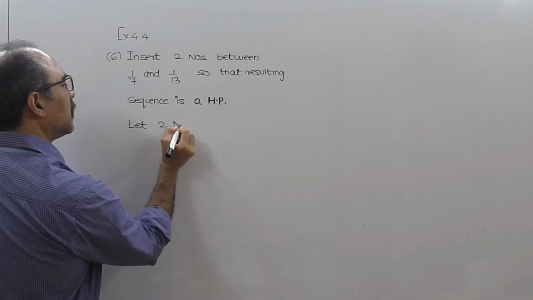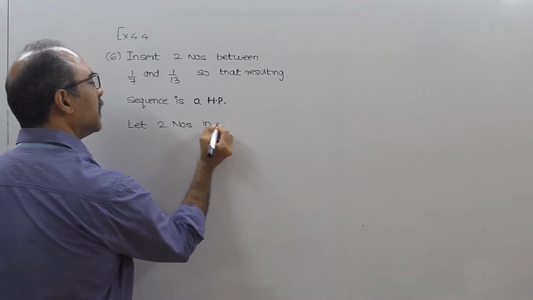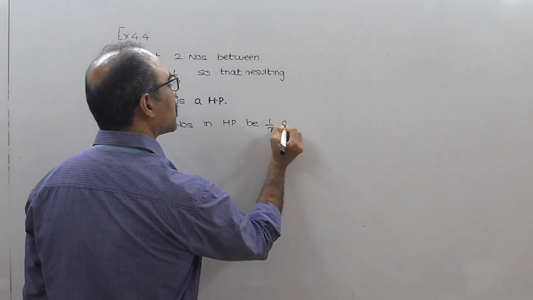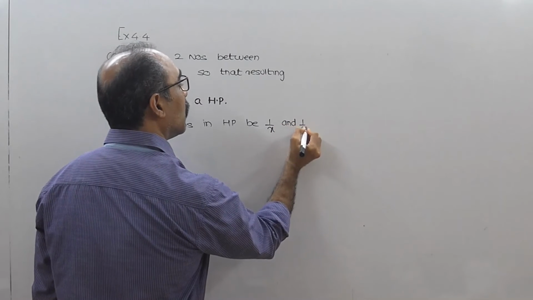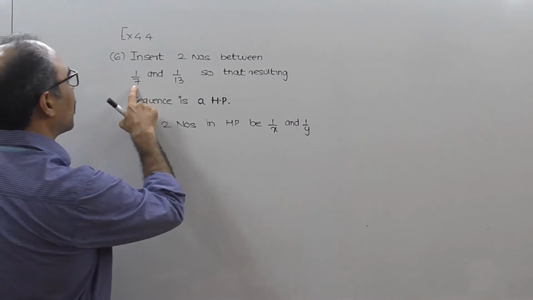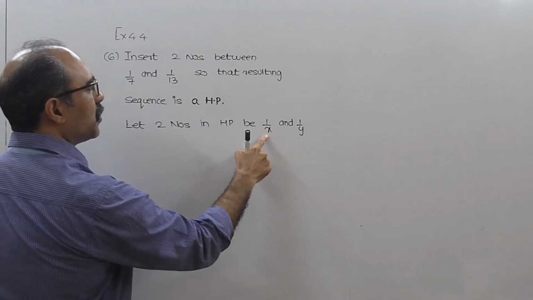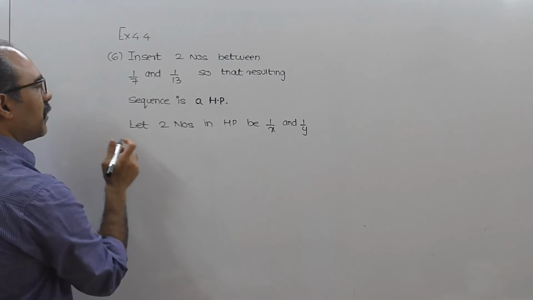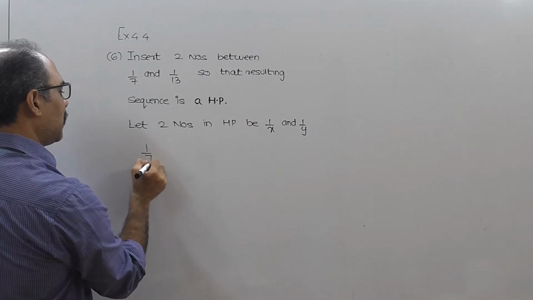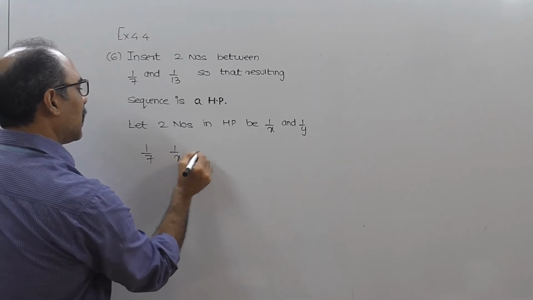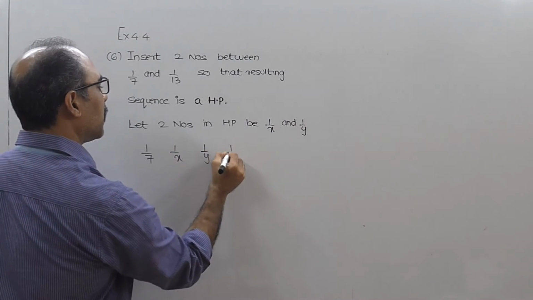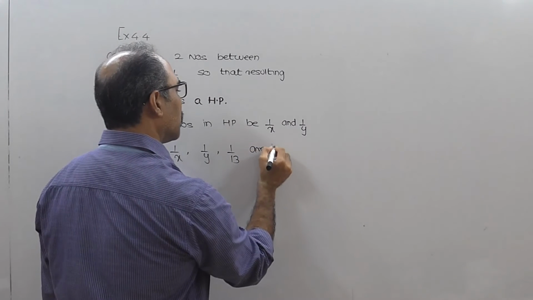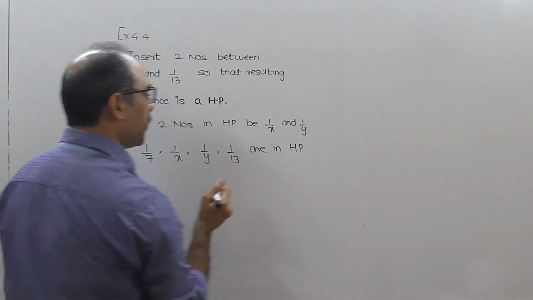Let the two numbers in HP be 1 upon x and 1 upon y. क्योंकि ये 1 upon 7 है, 1 upon 13 है, तो मैंने इसको 1 upon x and 1 upon y are the two terms between 1 upon 7 and 1 upon 13. So can I say that 1 upon 7, 1 upon x, 1 upon y, 1 upon 13 are in HP.